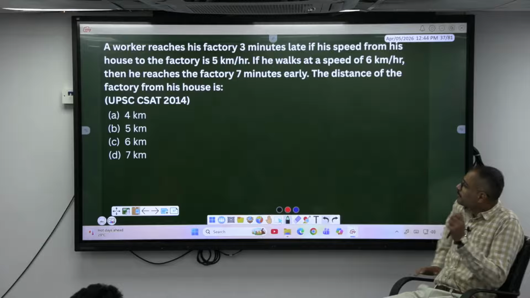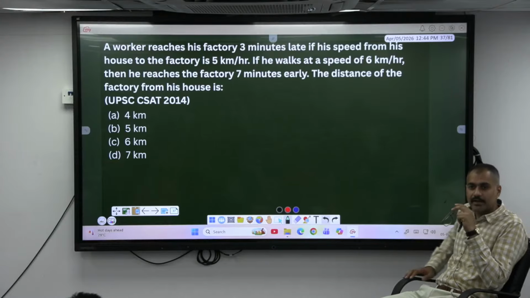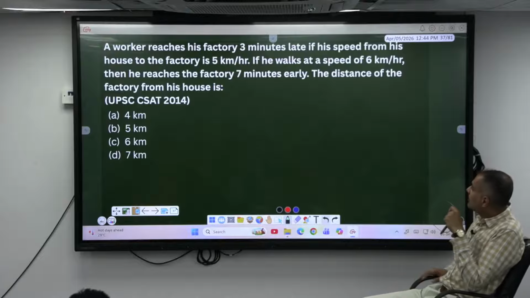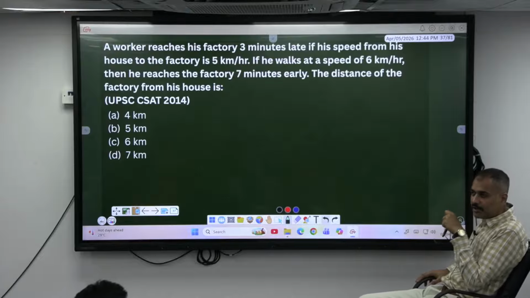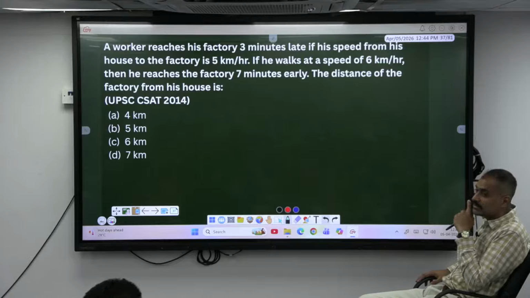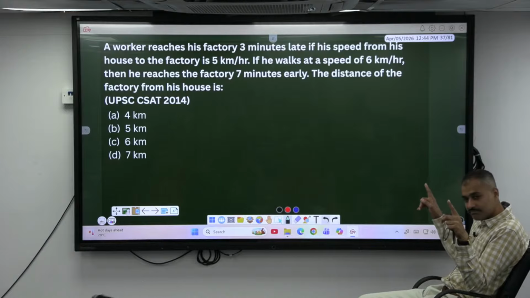The distance from the factory to his house or house to factory, the distance remains same here also. Originally he was traveling at what speed? 5 km per hour. Is he reaching the factory on time? No, he was 3 minutes late. Then the second time he traveled at 6 km per hour. Is he reaching the factory on time? No, he is 7 minutes early. A person who was 3 minutes late now has come 7 minutes early, what is the time gap?